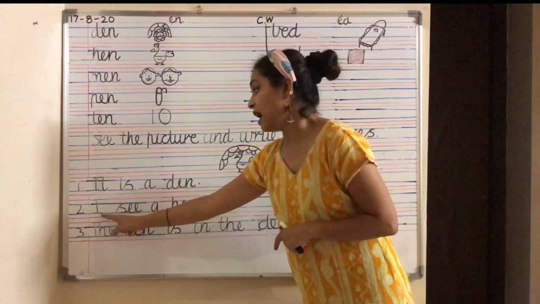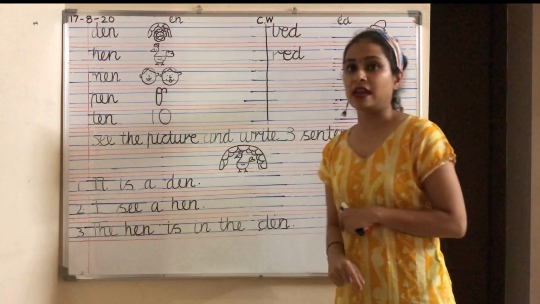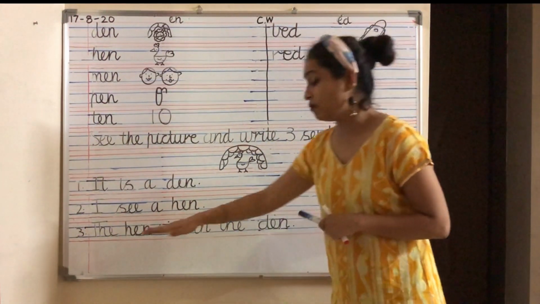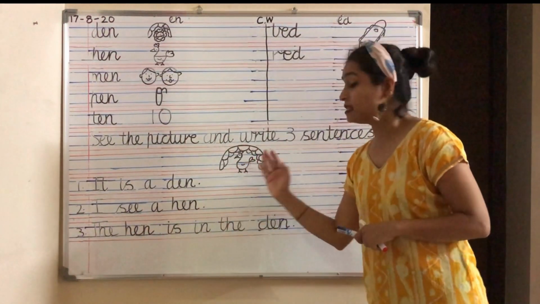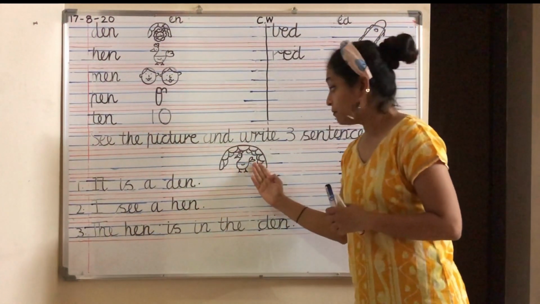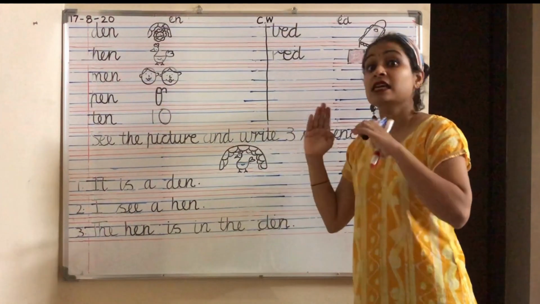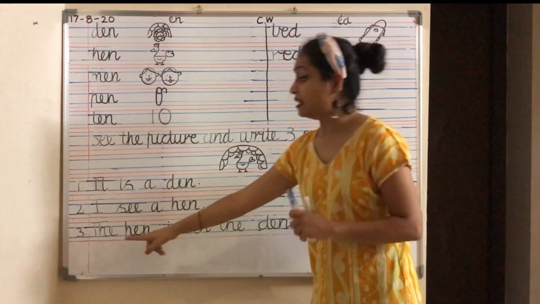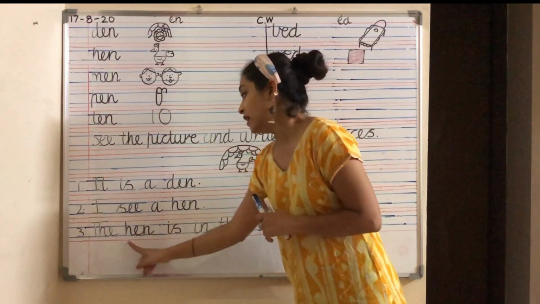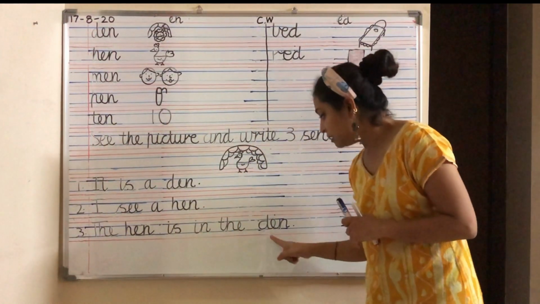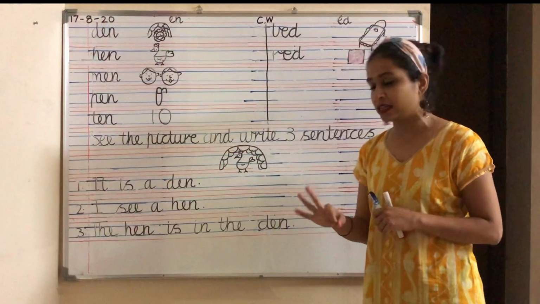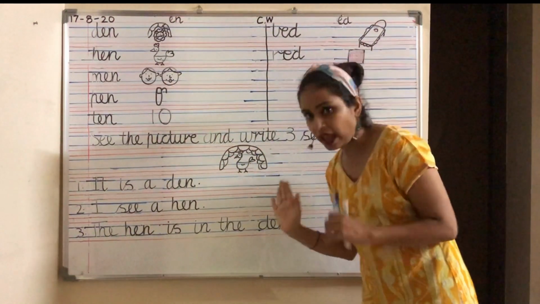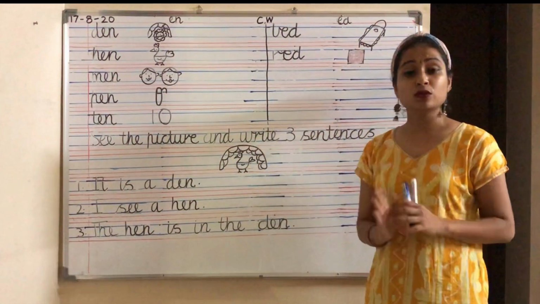So teacher has written, I see a hen. And which is the last sentence? Where is the hen? You have to always see which picture, where it is. That is more important. So we see the hen. It is in the den. So that is what teacher has written. The hen is in the den. So teacher got 3 sentences on den and hen. This is the way you will do your sentences.